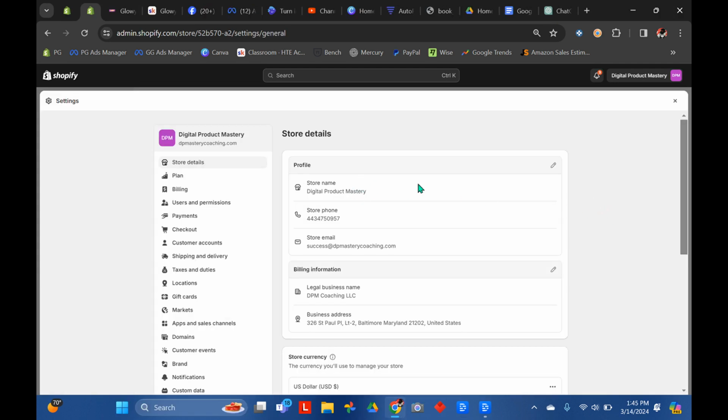Once you are in and you have it set up, you're going to come in here and put in your store name. You're going to put in a phone number. You don't really need a phone number, but it does make it look better. You can get one from Google Voice. You can also download an app called Burner, and you can switch them up. If anything happens to one, you can switch it up easily.